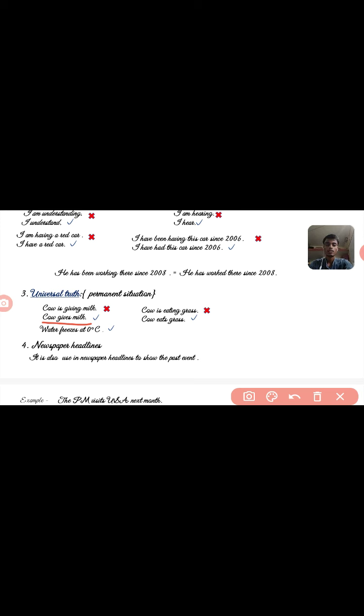Cow was giving milk, cow is giving milk, and cow will give milk. Okay, he will not give water another day. So that's why it's the inverse of truth. And here, water freezes at 0 degrees Celsius. Have you heard that water freezes at 5 degrees Celsius? No. So it's the truth that water freezes at 0 degrees Celsius. So that's why it's a right sentence. Okay, so now move on.